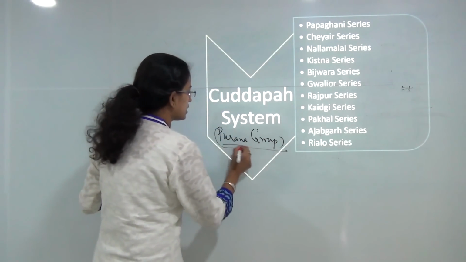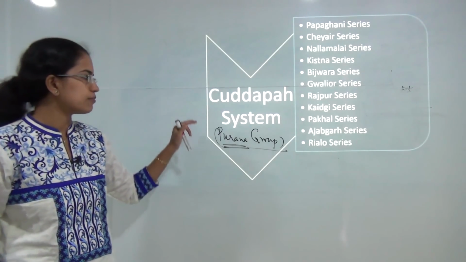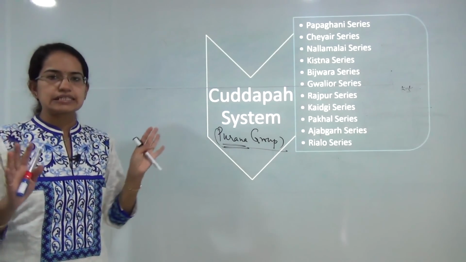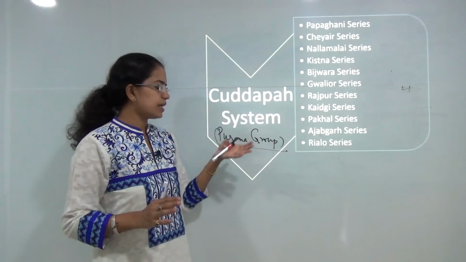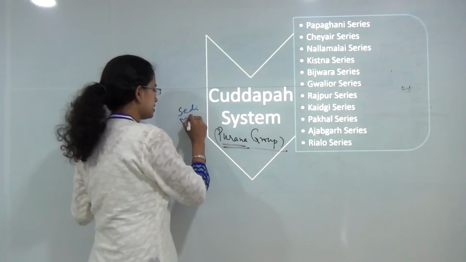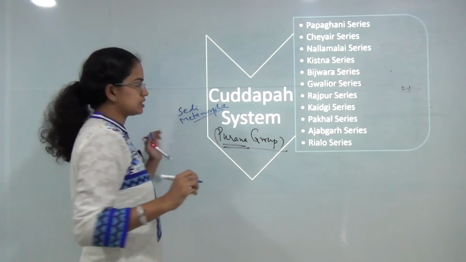Purana in Hindi means ancient, so it's one of the ancient systems known for its sedimentary and metamorphic rock deposits. Despite the Dharwad system, which is mainly sedimentary and syncline deposits, Cuddapah system is a kind of mix of sedimentary and metamorphic. So you have sedimentary and metamorphic rocks that are commonly seen in this region.